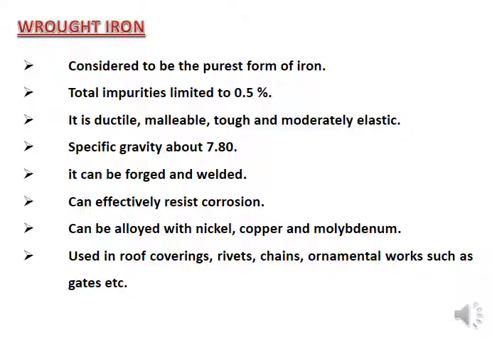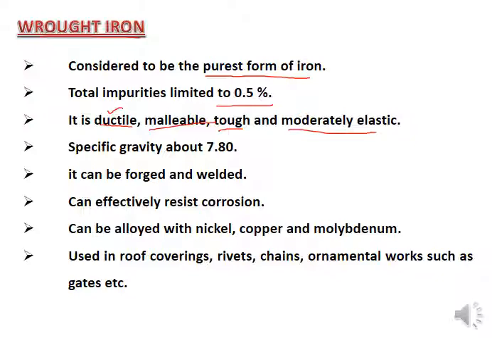Now the cast iron can be further purified to make the wrought iron. It is considered to be the purest form of iron. Total impurity is limited to 0.5%. It is ductile. So other than the pig iron and the cast iron, we have now improved the properties in the wrought iron, making it ductile. It is malleable, it can be changed into any shape. It is tougher. It is moderately elastic.